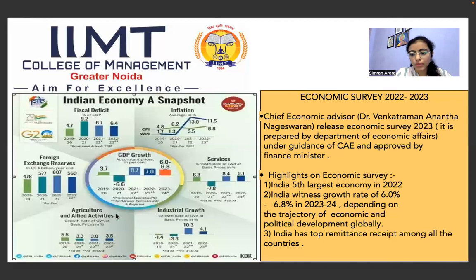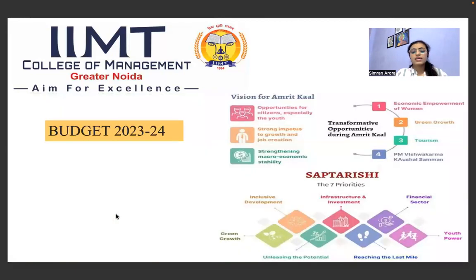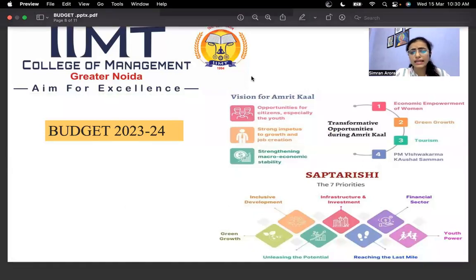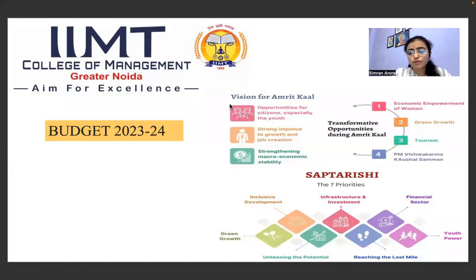Now we are going to start with the budget 2023 to 2024. In the first line, Nirmala Sitharaman said that this is the first budget of Amrit Kal. So what is Amrit Kal? Amrit Kal is a period of 100 years according to the government, which will complete in 2047, when India will complete its 100 years of independence.